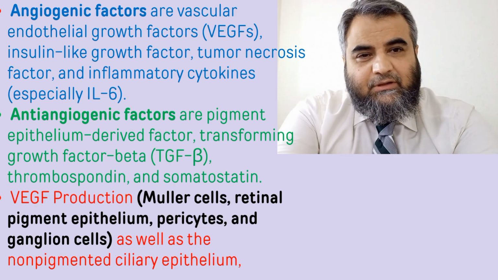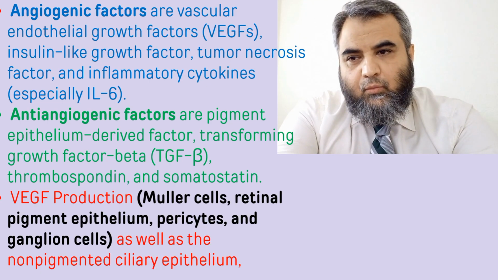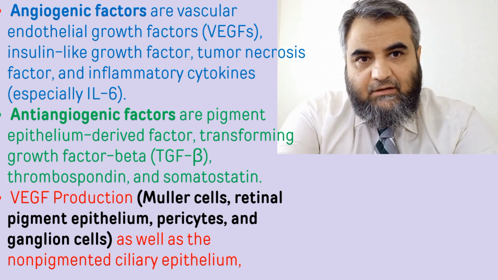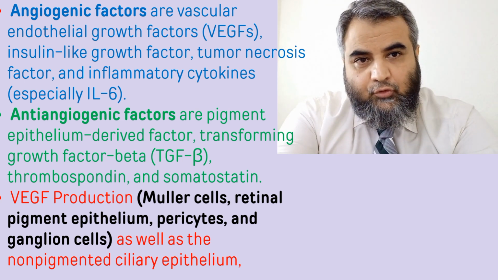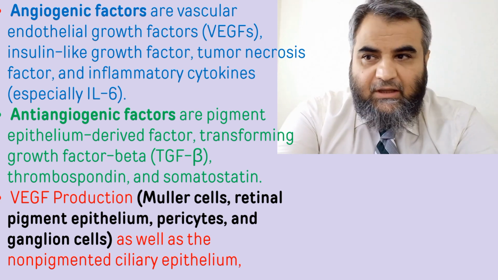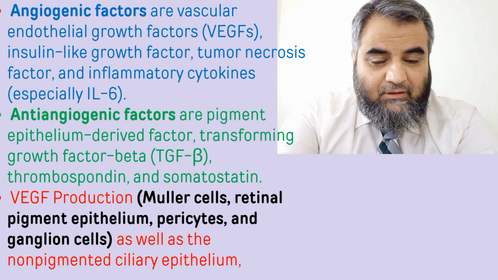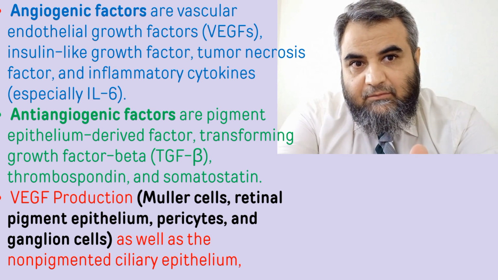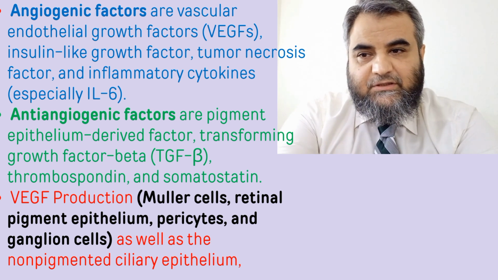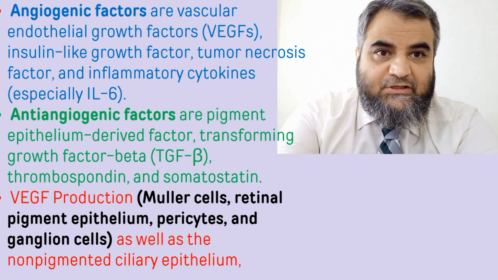The common angiogenic factors are vascular endothelial growth factors, insulin-like growth factors, and tumor necrosis factor, which stimulate the production of new vessels throughout the body along with the inflammatory cytokines.